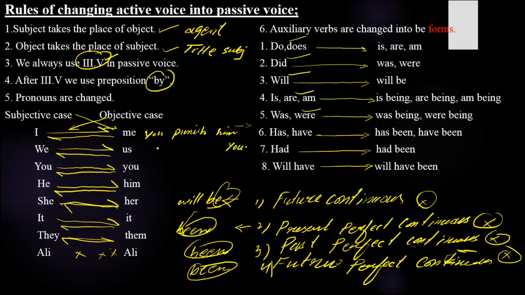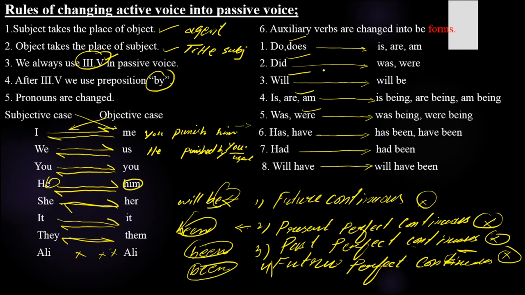Object takes the place of subject. When subject takes the place of object, here it is called agent. Clear? And in the same way, when object takes the place of subject, then it changes into subjective case. Him changes into he, like we have discussed earlier in this rule: I into you and me into he. And we always use the third form of the verb in passive voice. What is the third form of punish? Punished. And after the third form of the verb, we see rule number 4, that we use by, and pronouns are changed, which we have already changed.